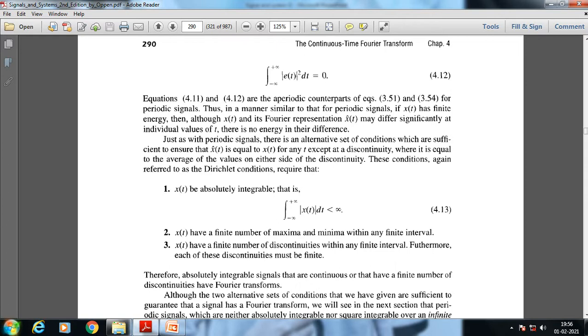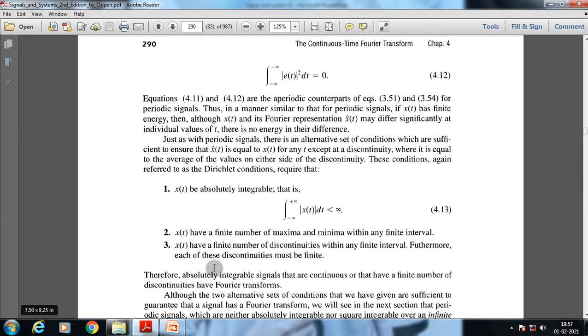Now when we replicate that specific waveform at specific time intervals, we get a periodic signal. The energy of that periodic signal and the energy of that aperiodic signal will be the same. Their Fourier representations of x of t and x dash t may differ, but their energy is the same.